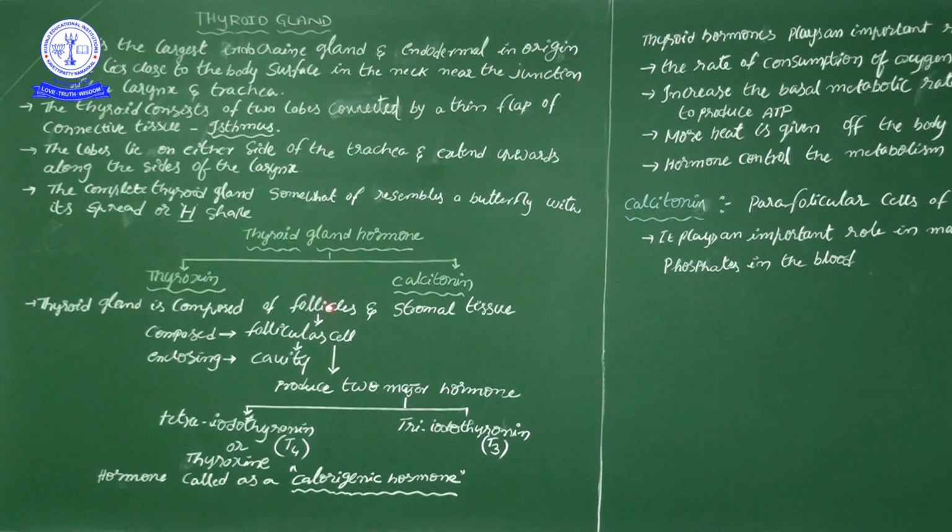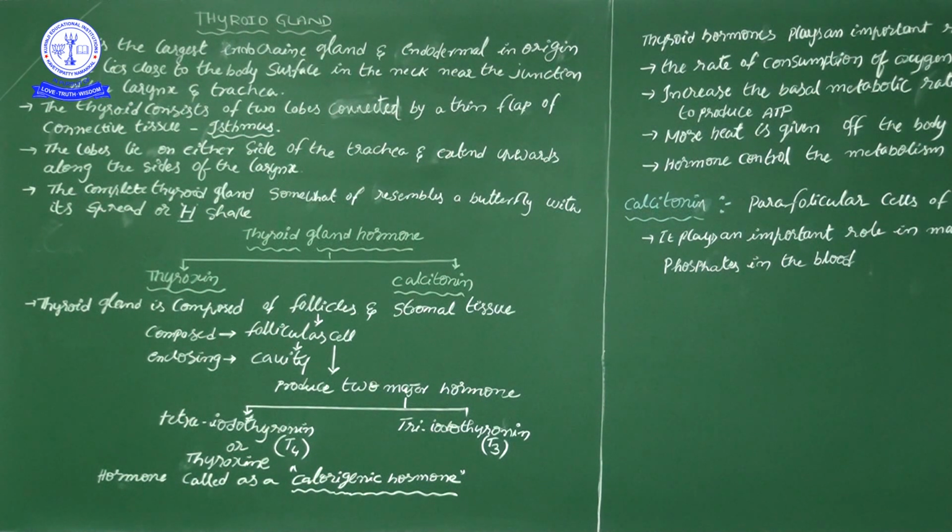This follicular tissue, tissue meaning it is composed of several cells, is composed of follicular cells. Based on the follicular cells we consider it follicular tissue. The follicular cells are arranged into one sac-like structure, and inside the sac there is one cavity. In that cavity these follicular cells secrete some fluid. That fluid is the thyroxine.